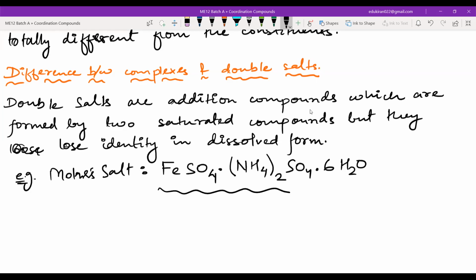If you just remember these two things, then also they will ask these types of questions only. Tell the formula of Mohr's salt. You did the titration, you don't know the formula of Mohr's salt? So they ask just these types of questions. Then you have potash alum. And Viva, I hope you guys know how Vivas are done. Ask whoever has the earlier roll number what was asked. Yes, sir, we had today. That's it, right?